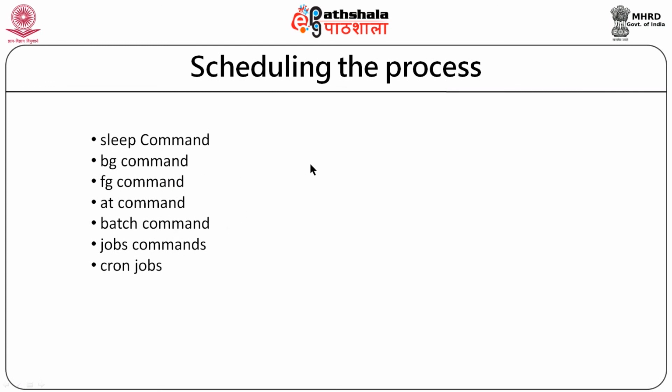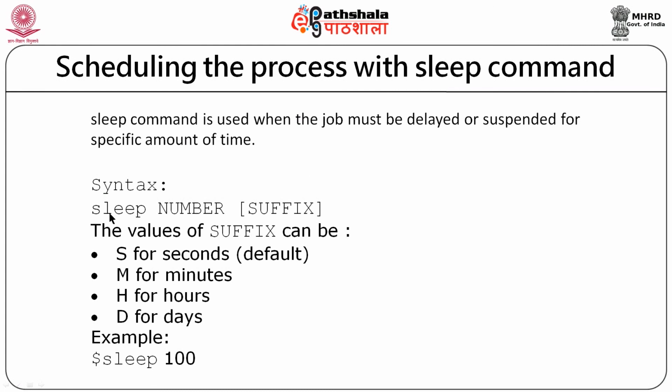We will start with the sleep command. Sleep is a command which takes a number as input. By default, whatever number we type, it is taken as seconds. If we do not provide any suffix, the default is second. So, in the example, the last line shows if I type sleep 100, my terminal, the bash prompt, will sleep for 100 seconds. Apart from seconds, if I want to suspend a process for an amount of minutes or hours, I will type m or h following the 100 number.